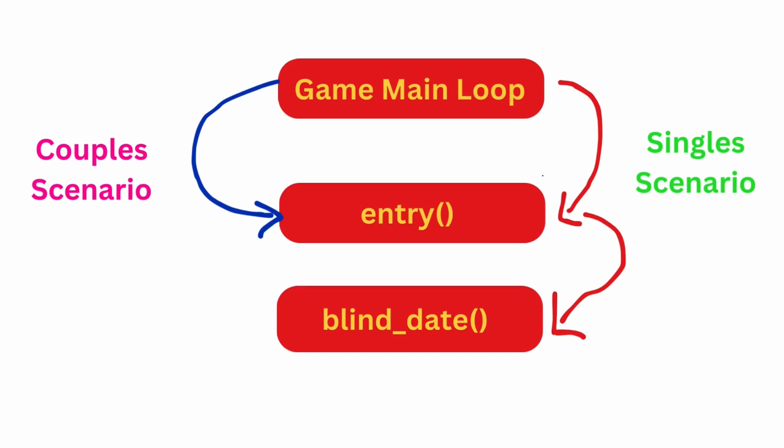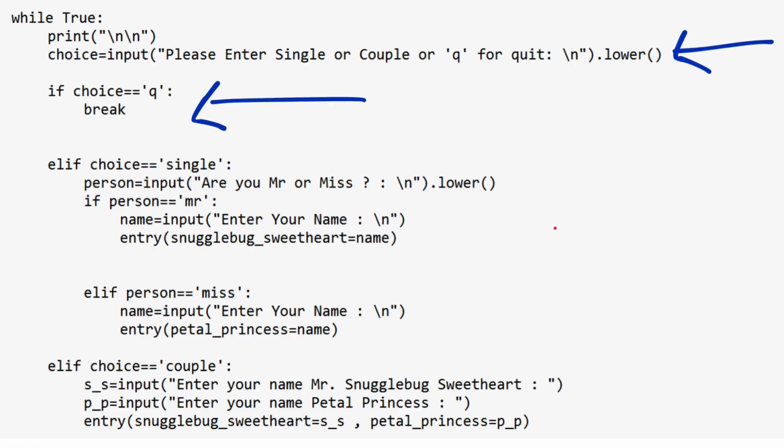So first, the program control starts from the while loop. At the start of this while loop, we are asking the user to enter details such as whether he or she is single, or a couple, or even Q for quit. As you know, in a while loop, if we do not give any condition to stop the loop, it will enter into an infinite loop, right? So after that, the if condition checks if the user entered Q, okay, then what will happen? This if block will be executed. That is, the break statement gets the program out of the loop and stops further execution.